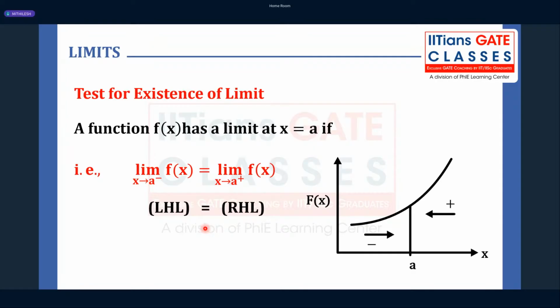Here, x tends to a from negative means from the left hand side, and positive means the right hand side. Sometimes these notations are used to define how we are approaching the point of interest, whether from the left hand side or the right hand side. This overall concept is used to define the continuity and differentiability of the function, which we'll see in the upcoming slides.